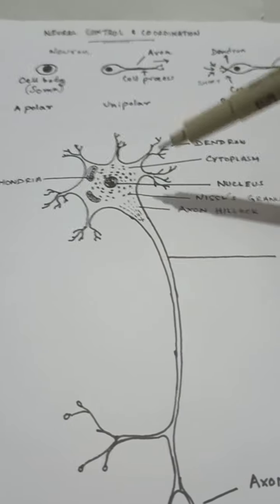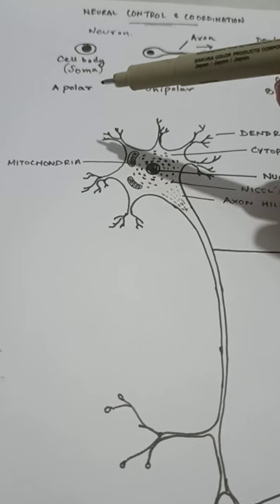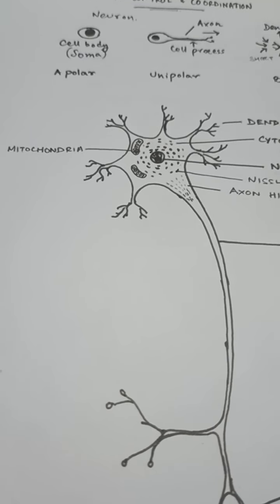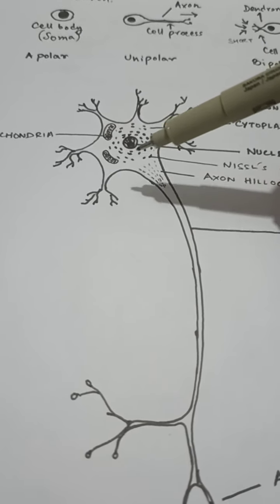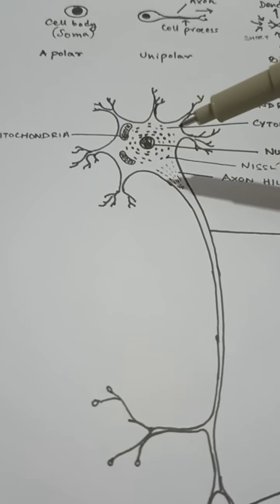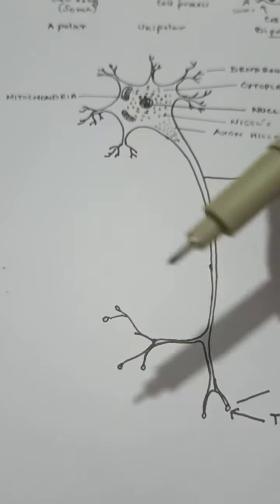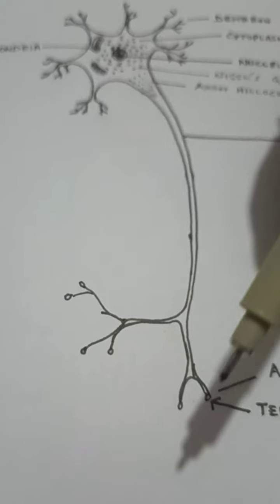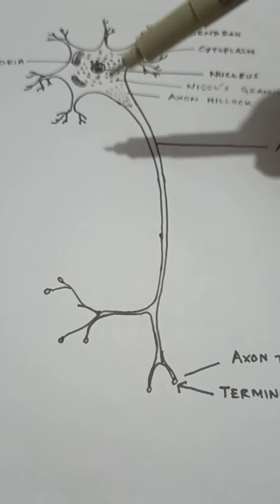Now in this particular structure we can find that there are numerous dendrons arranged right here, each and every one of them capable of receiving signal from a specific type of receptor cell, tissue, or maybe another neuron. All of them transmit the signal, and after a bit of processing within the cell body, it will be transmitting the signal to the other cell, maybe a tissue system also, anywhere in the body via this terminal region of the long axon.